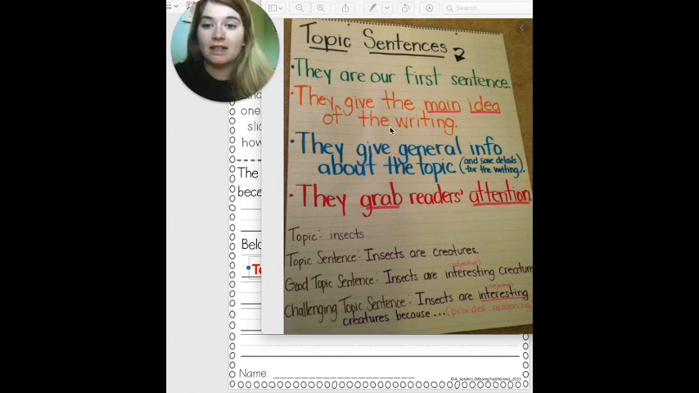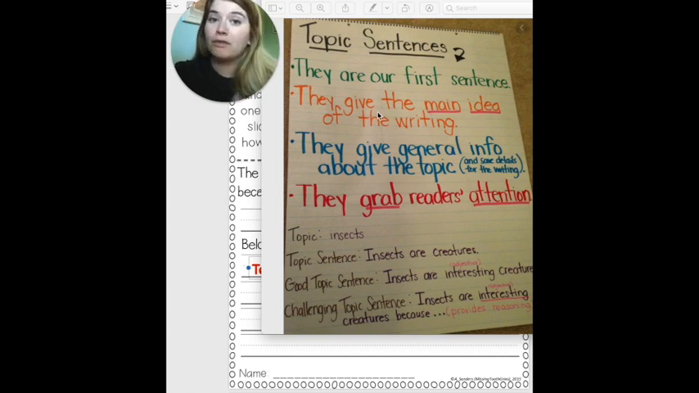The second thing is that they give the main idea of the writing. So we've been talking a lot about main idea when we're reading and how we can find the main idea of a book. It's just as important when we're writing. What is this mostly about? So if I'm writing a paragraph about my memories of second grade, I'm not just going to jump right in. I'm going to say something like, in second grade, I had a lot of really fun memories. And then I'm going to talk about it.